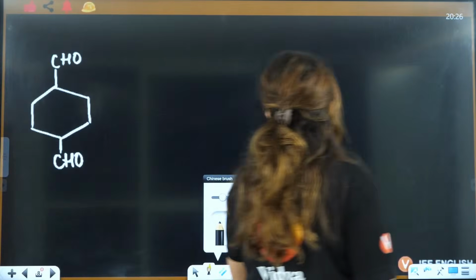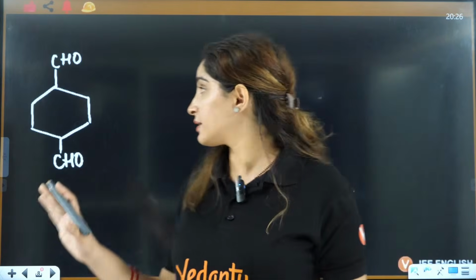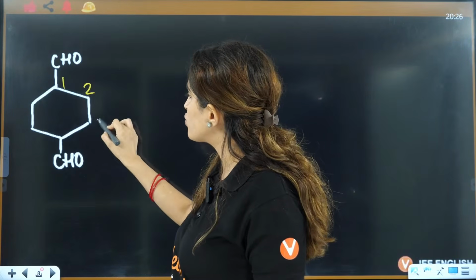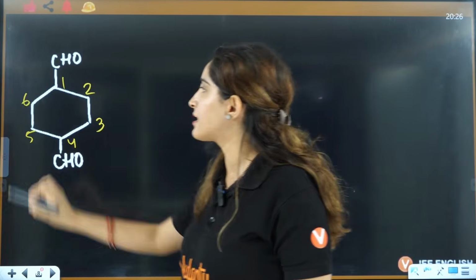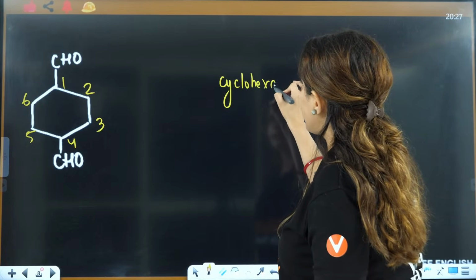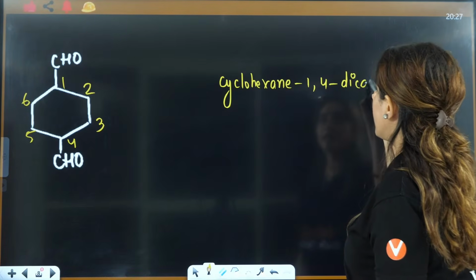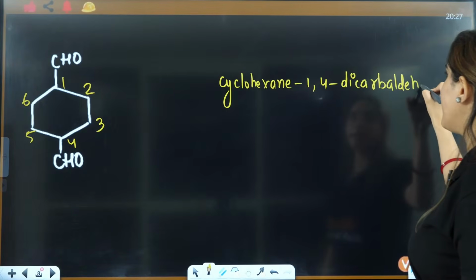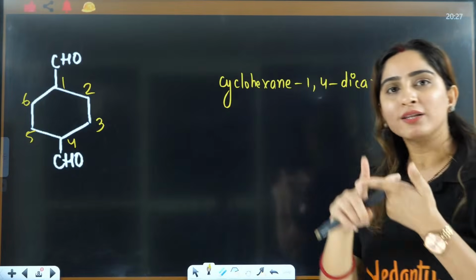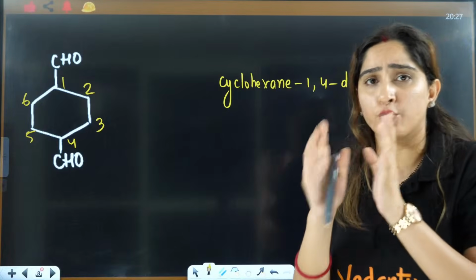Now let's see. Now I told you either there should be symmetry or it should be directly connected to the ring. Now here these 2 CHO are directly connected to the ring, right? So if I frame it like 1, 2, 3, 4, 5 and 6, can I say this is nothing but cyclohexane, and on 1st and 4th position you have dicarbaldehyde, okay? On the cyclohexane, on 1st and 4th position you have CHO group, that is the functional group, right?